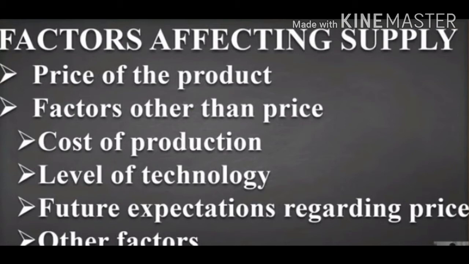The other factors are increase in the number of firms producing the product, existence of political stability, favorable natural conditions, presence of efficient law and order, and industrial relationship between the owners and workers. On the other hand, supply decreases when the above factors become negative.